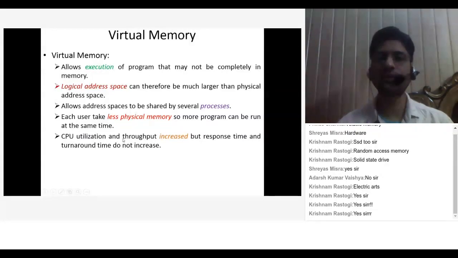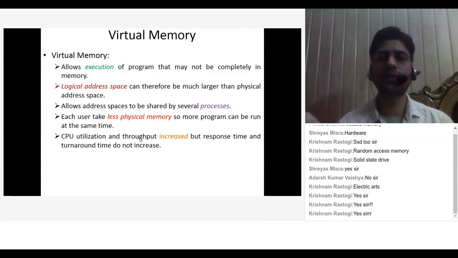Your CPU utilization and throughput increased. How did your CPU utilization and throughput increase? Because you can accommodate a number of processes at a time in your CPU, because your RAM is free to accommodate more processes, and your throughput will be increased. Throughput is the number of processes executing per unit time. So once you increase the degree of multi-programming, then throughput will also be increased.